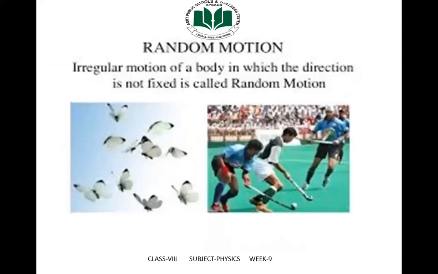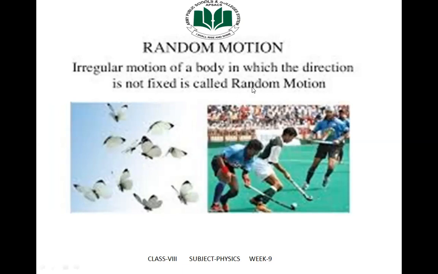Now we will come back to our today's topic, random motion. Have you noticed the type of motion of insects and birds? Their movements are irregular. The disordered or irregular motion of an object is called random motion. Motion of insects and birds is random motion. The motion of dust or smoke particles in air is also random motion.